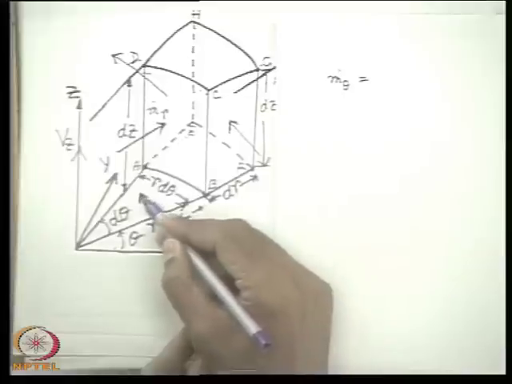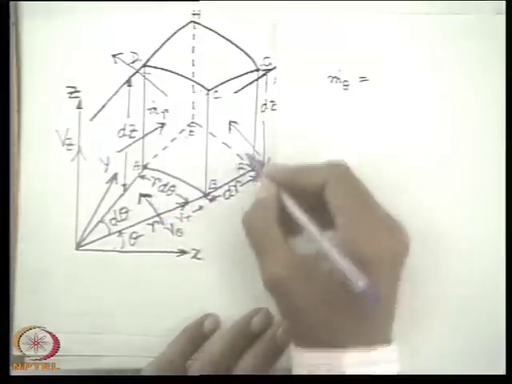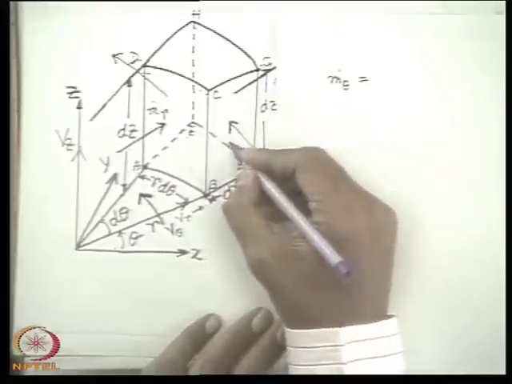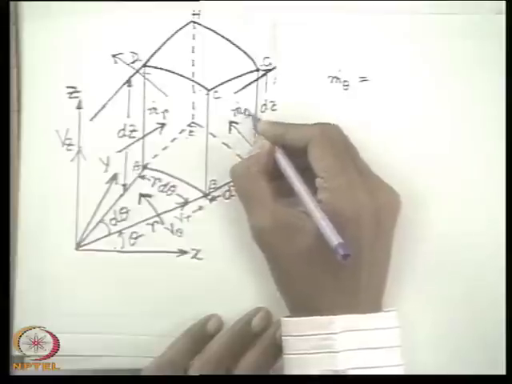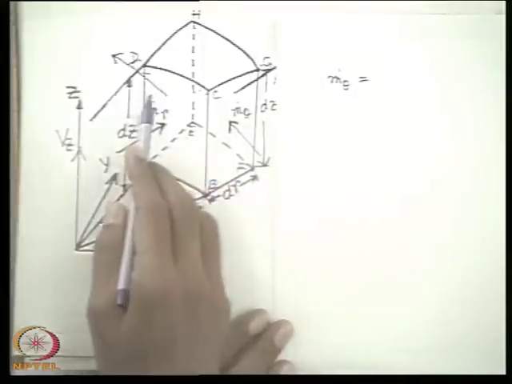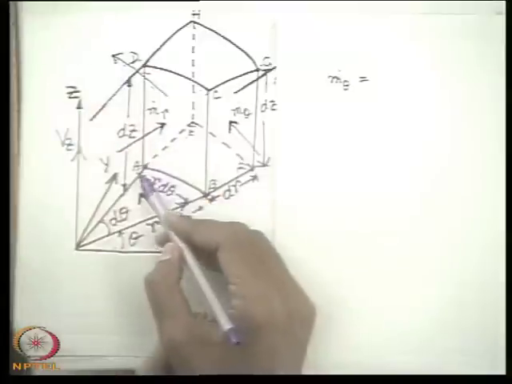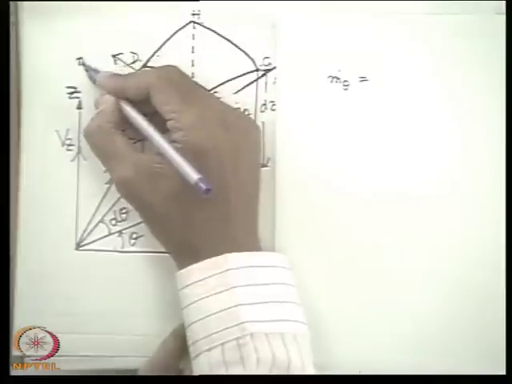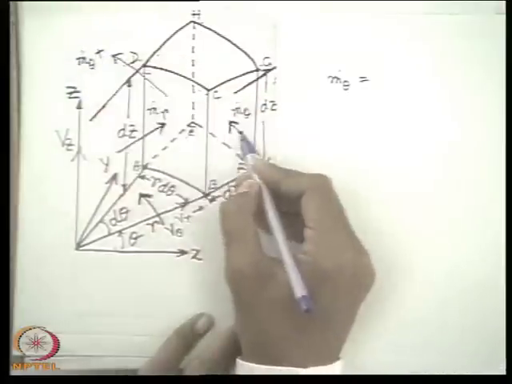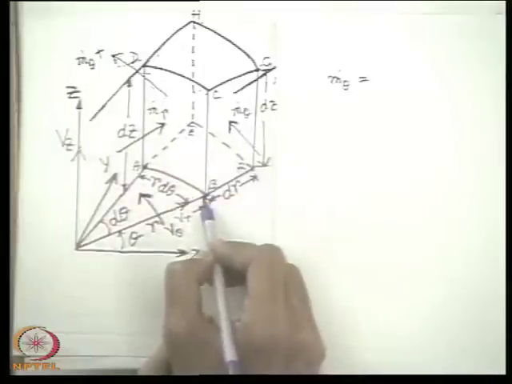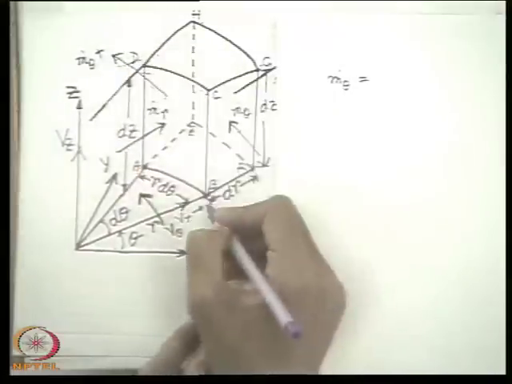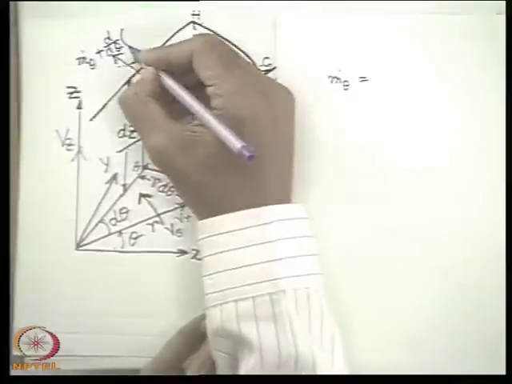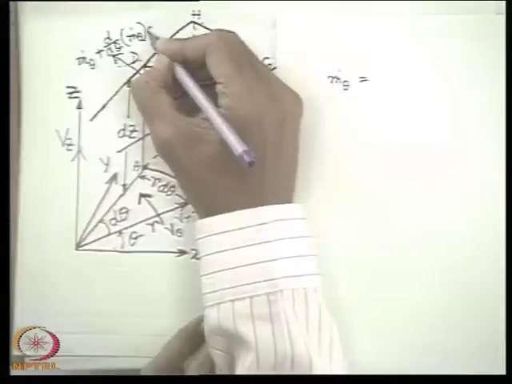Because of the existence of the v theta component of velocity in its usual positive direction, the mass flux will enter the control volume across BFGC, which we define as m dot theta. For the same reason, the mass flux will go out of the control volume across the plane or face AEHD, which we write as m dot theta plus ddtheta of m dot theta d theta. Why? Because this is changed at this location because of a change in d theta.